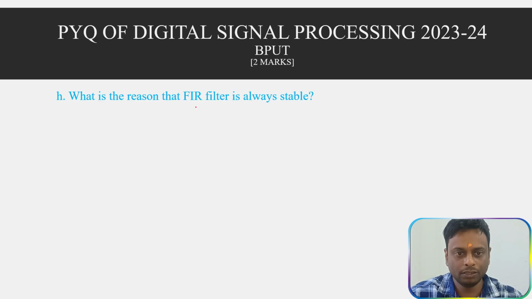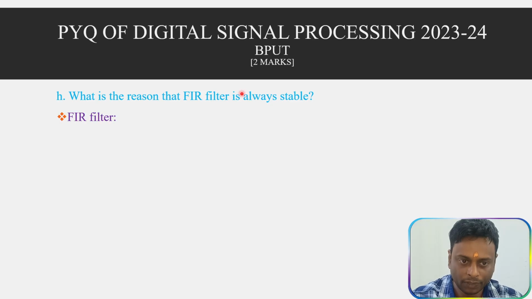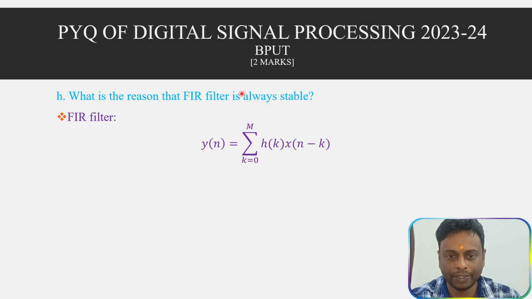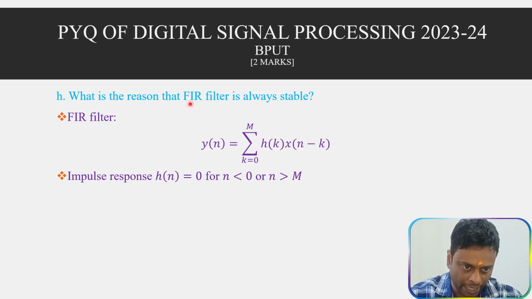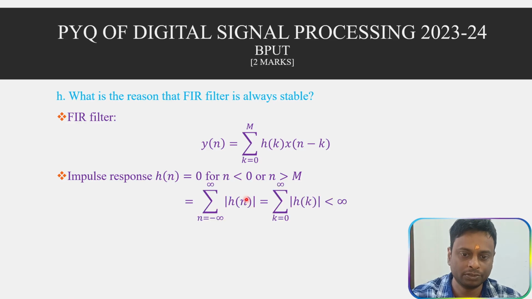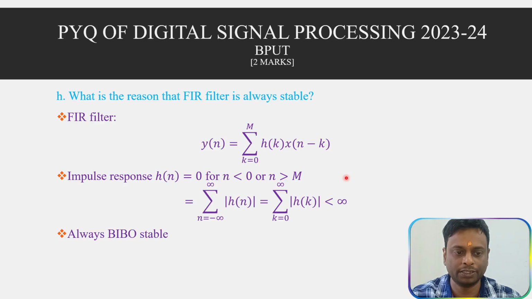Then, what is the reason FIR filters are always stable? For an FIR filter, this is y of n. You can see in this case, this is the finite impulse response, which means h of n should be finite. That is why we get a stable system, because the amplitude is less than infinity, which means it is bounded. That is why FIR filters are always stable systems.